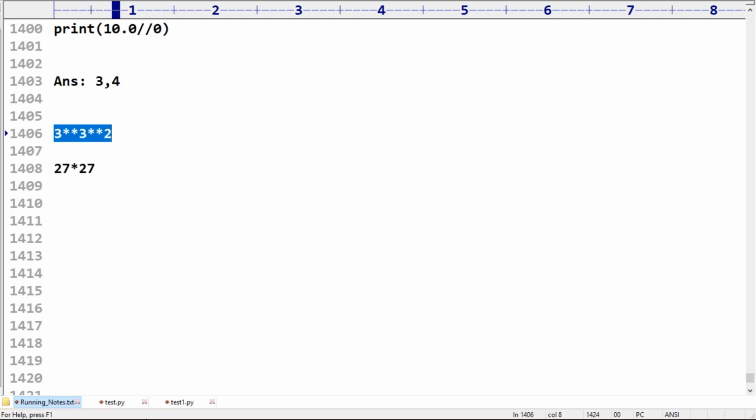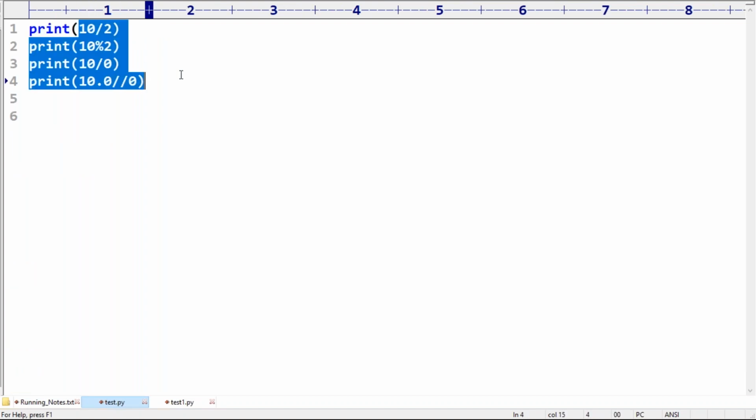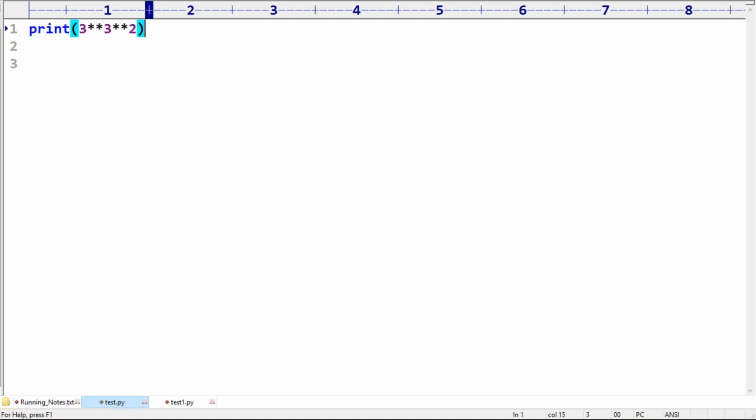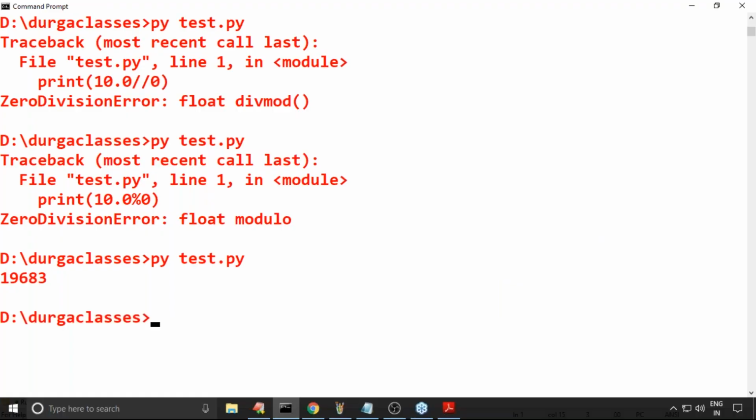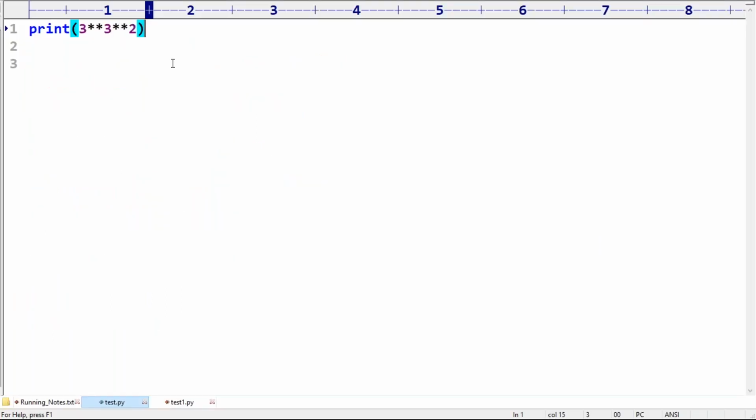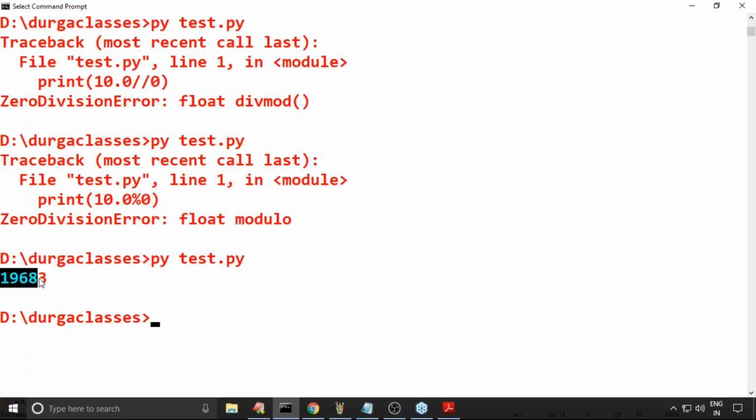Let me cross check. Don't worry, just for example's sake I'm taking it. At last I will explain this type of thing also. Have you observed? Suddenly our answer got changed. Is it 729 I got? No. What happened in this case is that the exponential operator may be evaluated right to left. Is it our answer, 19,683?